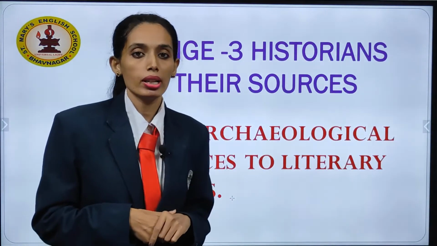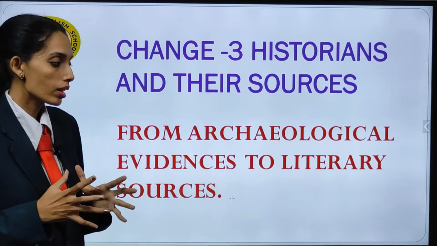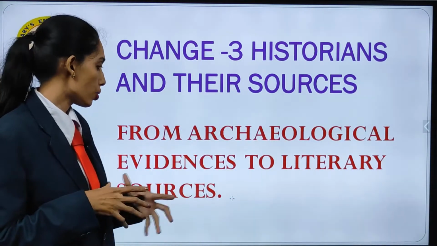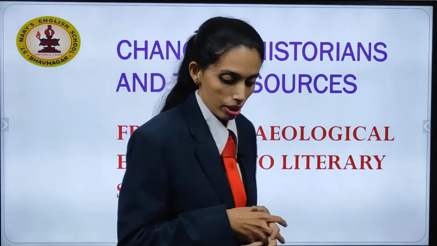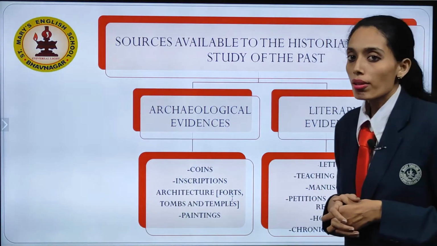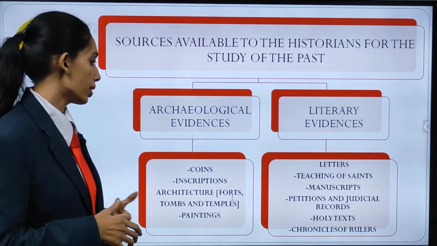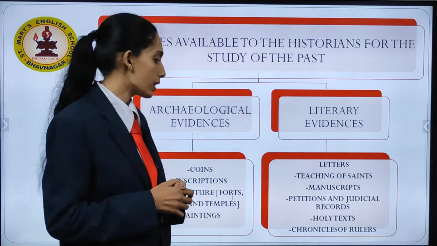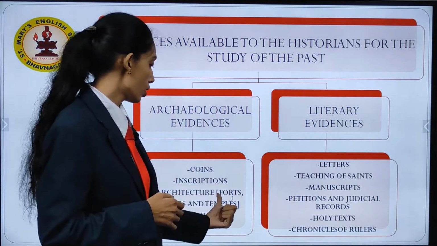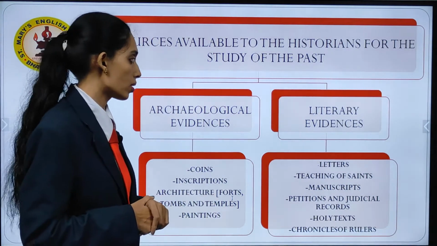Let's see change number 3. Historians and their sources. How did historians get to know about the past? It is just from the archaeological evidences and the literary evidences. Sources available to the historians for the study of history of the past. Archaeological evidences like coins, inscriptions, architecture, forts, temples, tombs, paintings. These are all archaeological evidences.